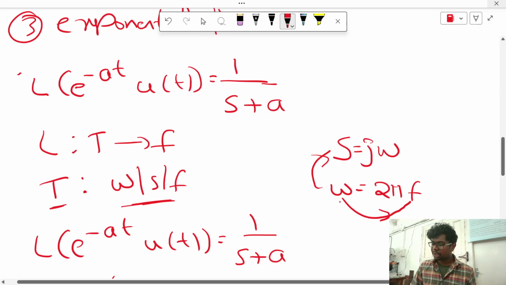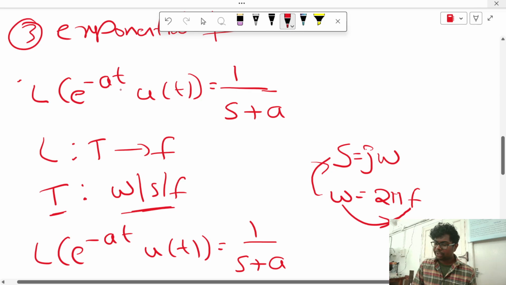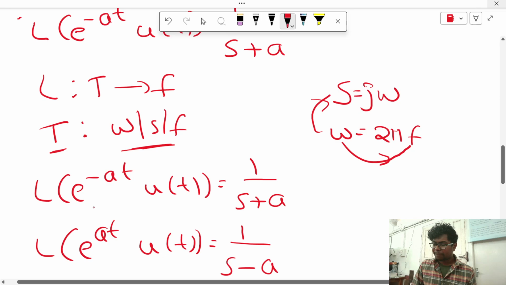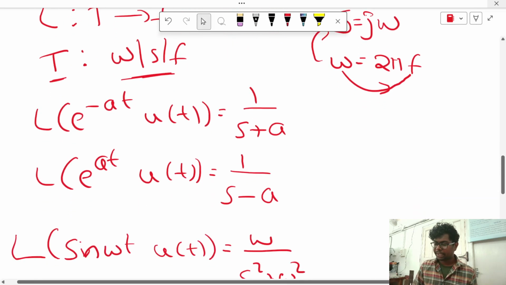So ultimately we are converting time domain to frequency domain. And one more thing I told: if the time domain is negative, the s domain will be positive, as both are Tom and Jerry, they will fight each other. And if the time domain is positive, the s domain will be negative. So Laplace of e power minus at u of t is 1 by s plus a, and Laplace of e power at u of t is 1 by s minus a.